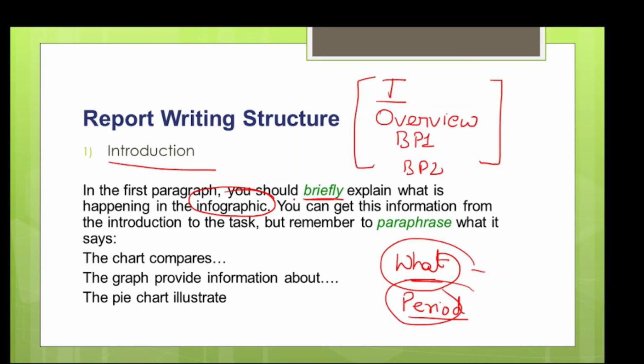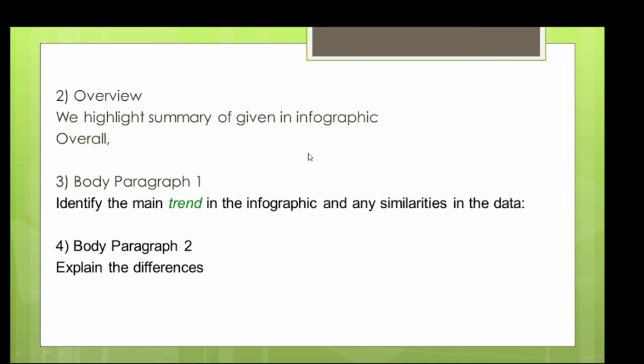These two pieces of information you have to cover in the introduction. So first thing you have to paraphrase the question. How you can paraphrase: like, the chart compares, the graph provides information, the pie chart. So first thing, always mention what type of infographic or graph data is given to you. Mention that part and then say whether it's comparing, whether it's giving information, whether it's giving an illustration. So that part you have to write.